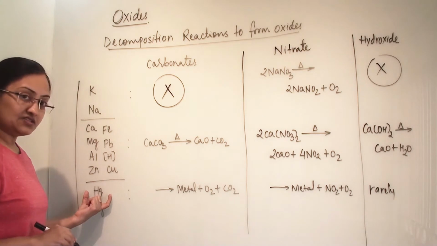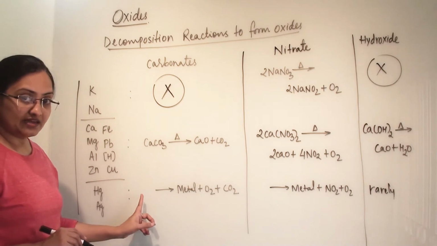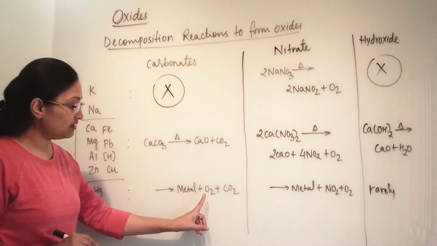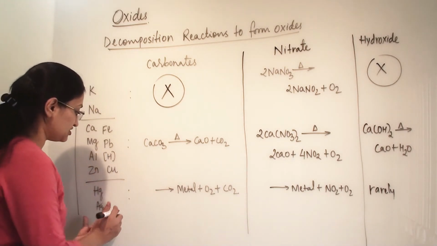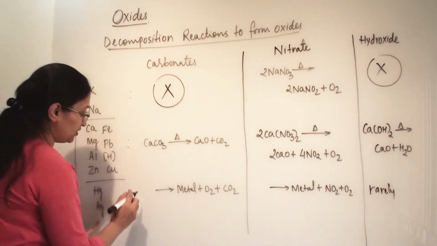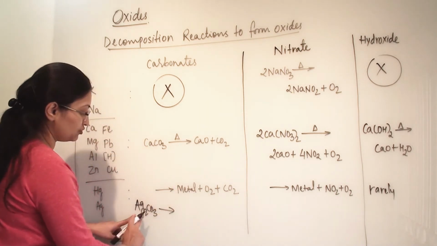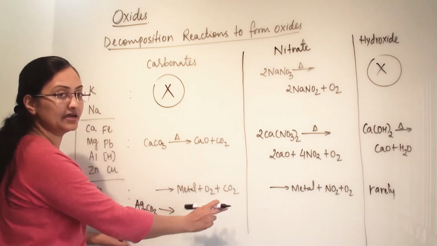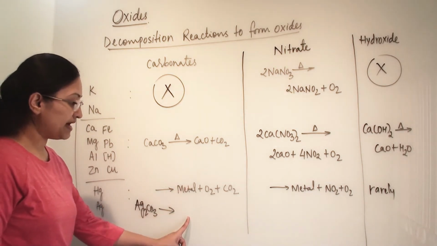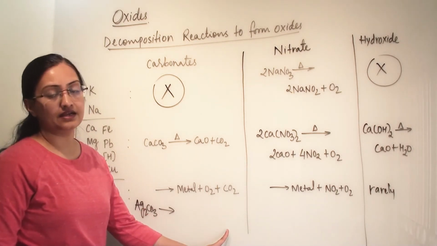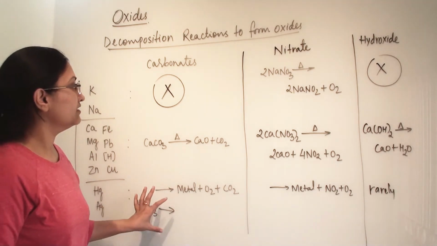Now the least reactive metals like mercury and silver. When the carbonate of these metals is there, it will decompose and give us metal, oxygen and carbon dioxide. So this is a generalized reaction. We can frame this reaction like Ag. So silver carbonate, Ag2CO3, will give us the metal silver, then oxygen and carbon dioxide. If it is for mercury, then mercury carbonate will be there. The metal we will get is mercury, then oxygen and carbon dioxide. So that is how we can frame the reaction from the generalized equation.